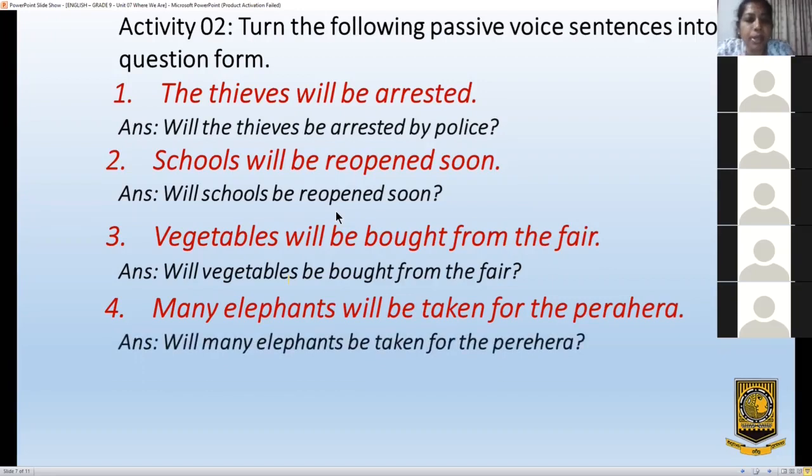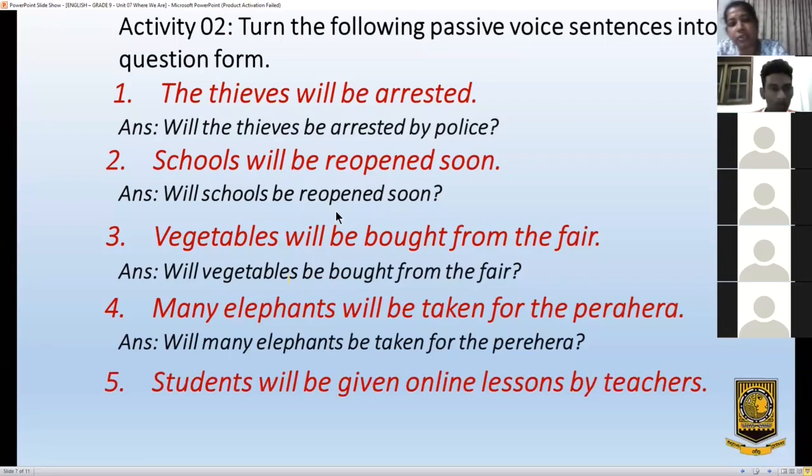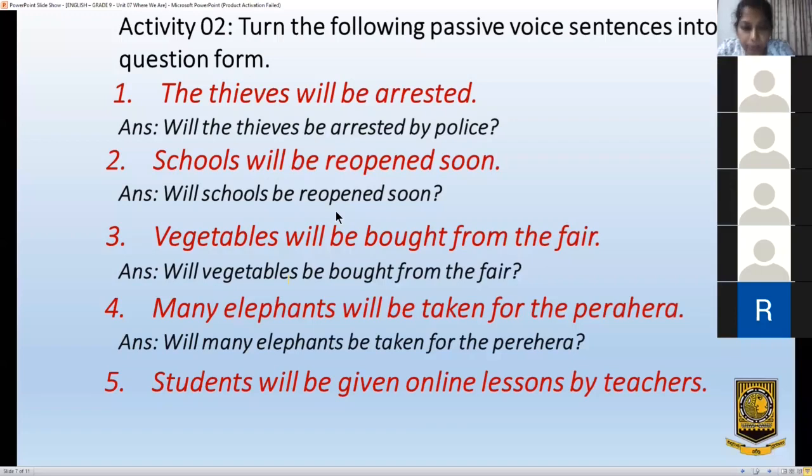Will many elephants be taken for the Perahara? My last question. Students will be given online lessons by teachers. Will students be given online lessons by teachers?